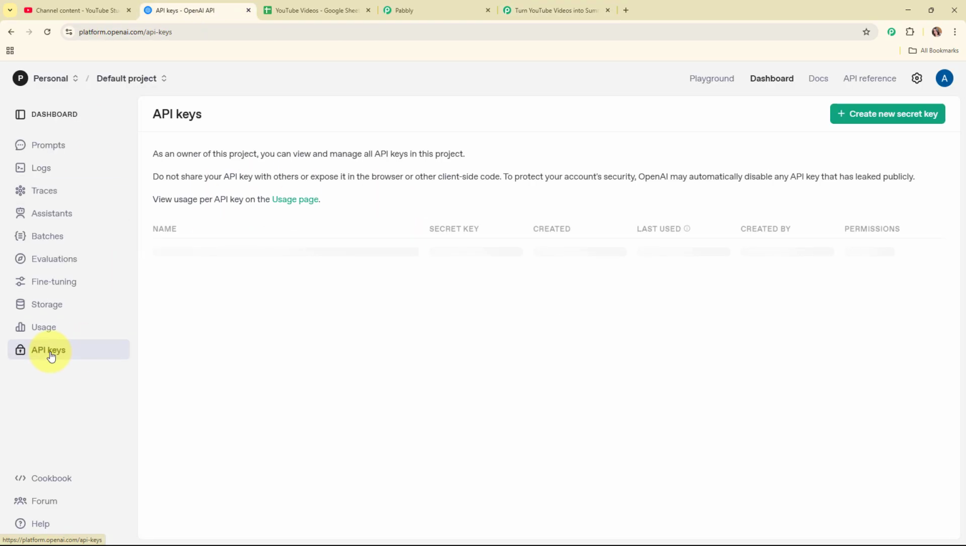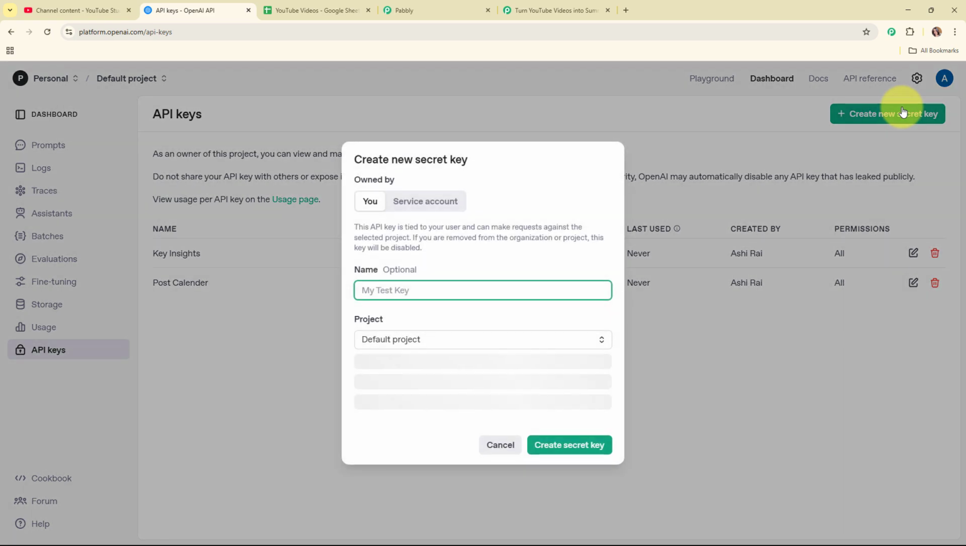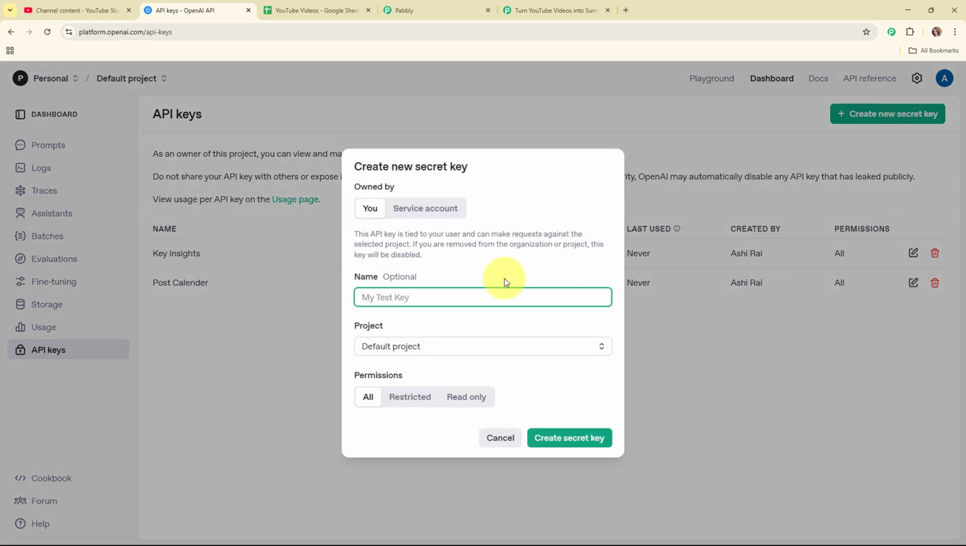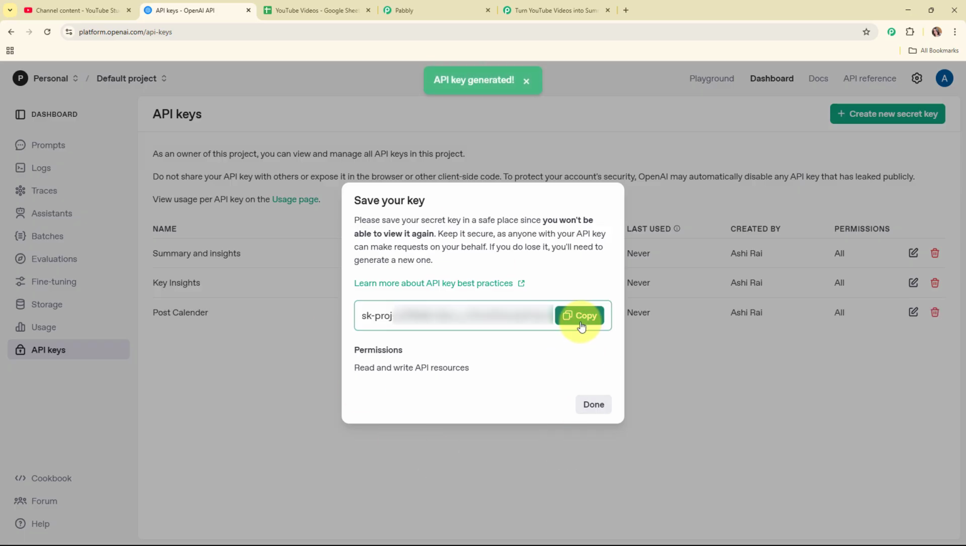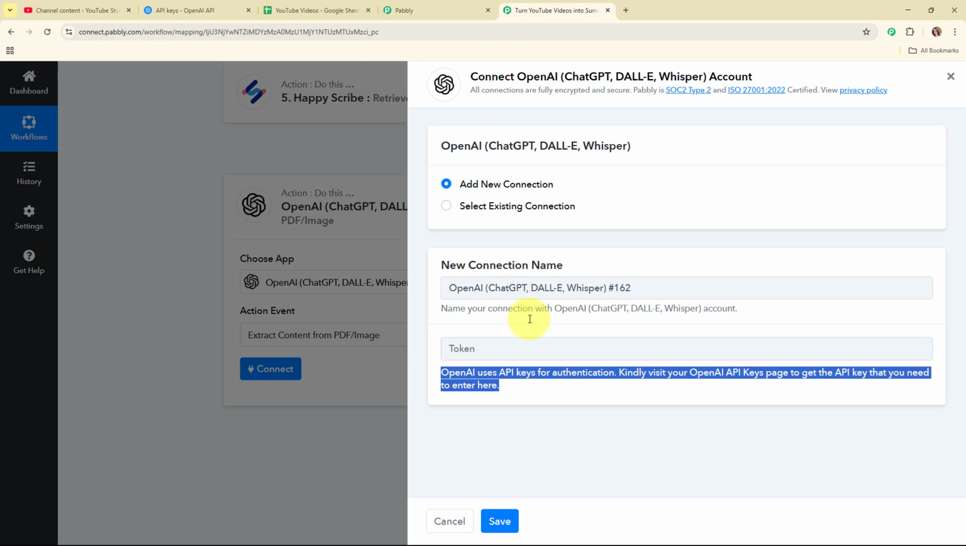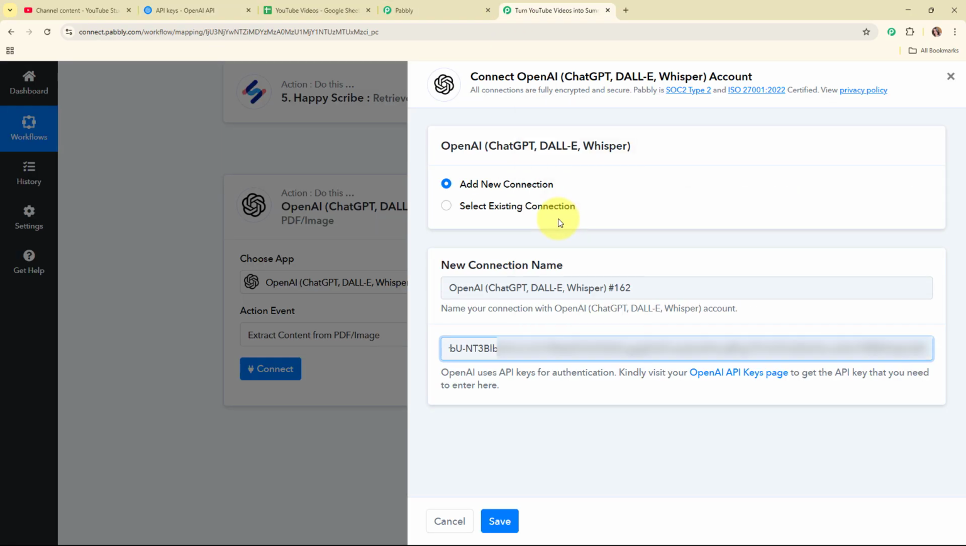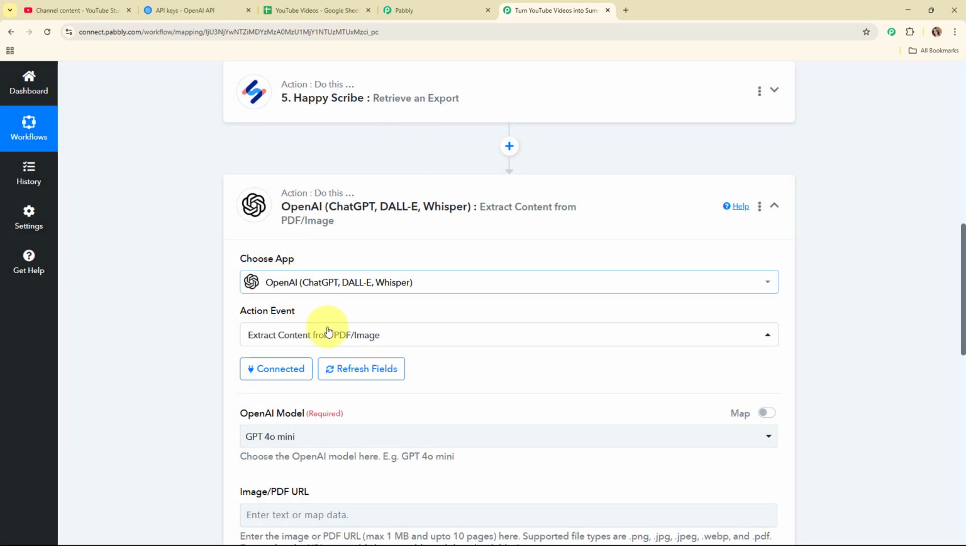From here I'm going to access the API keys given in the left sidebar, and in the API keys you can see some existing keys. So I'm going to generate a new key by clicking on create new secret key, and here I'm going to give the name as summary and insights, and then I'm going to select the project as default project, and then I'm going to create the secret key. So this is the API key generated, so I'm going to copy it, move back to Pabbly's workflow, and paste the API token. Now after entering the API token I'm going to click on save.